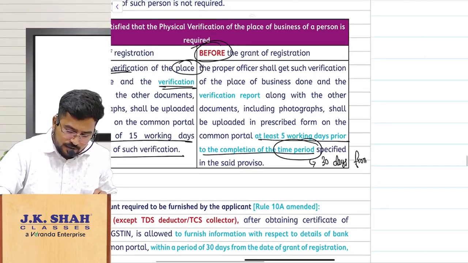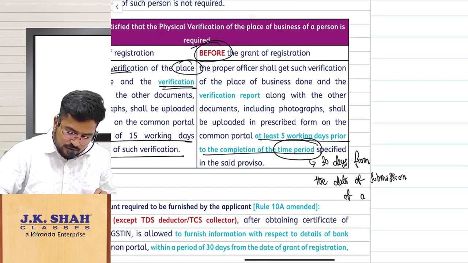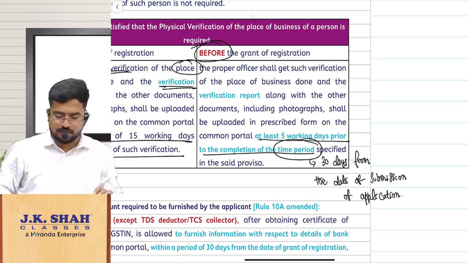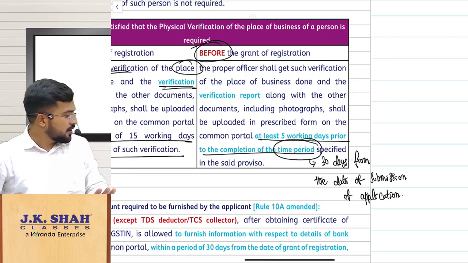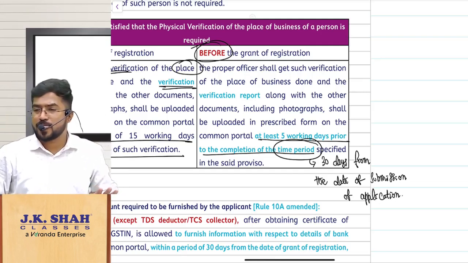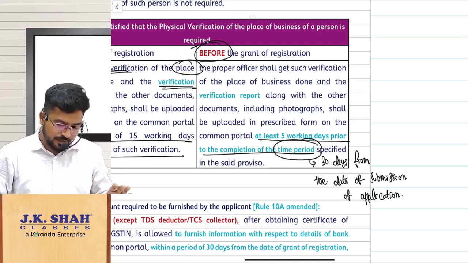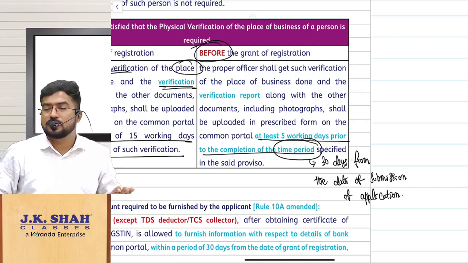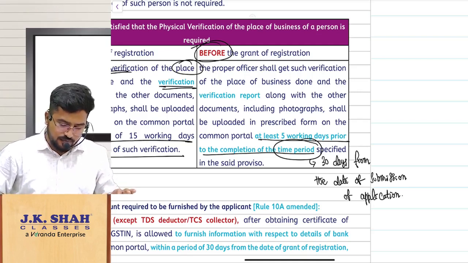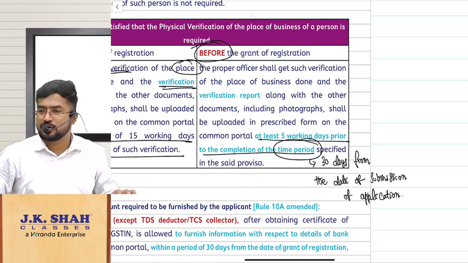What is the time period there? "30 days from the date of submission of application." Am I clear? Shall we proceed? Date of submission of application. Shall we continue?